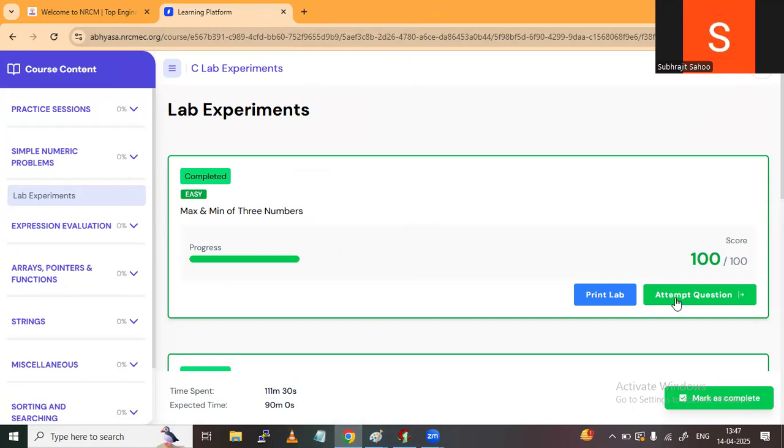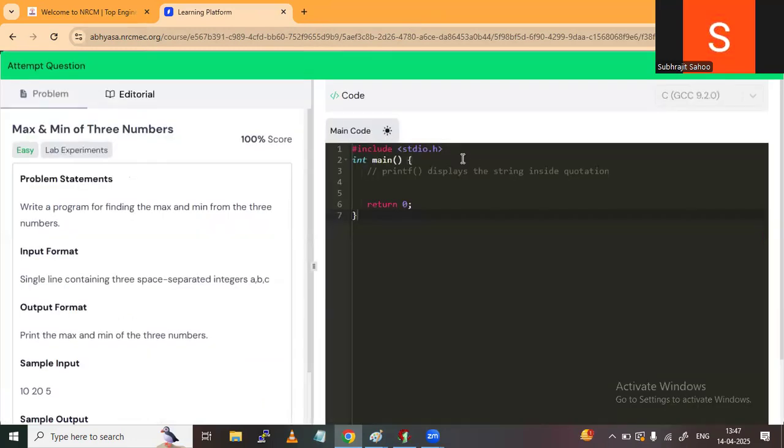Here, click on the attempt questions. This question will come, right? Okay. Write a program to find the max and min from the three numbers.